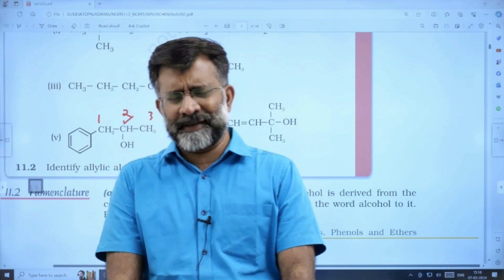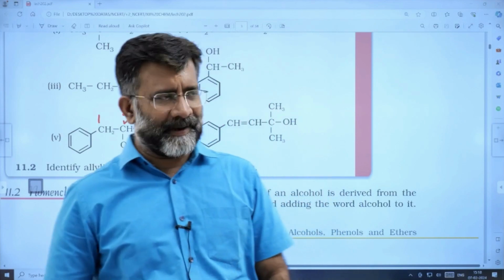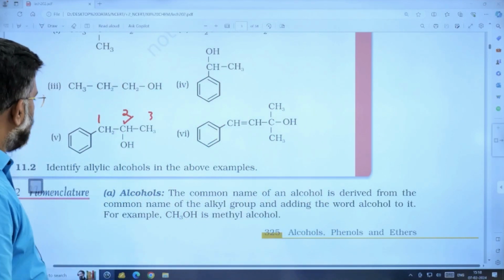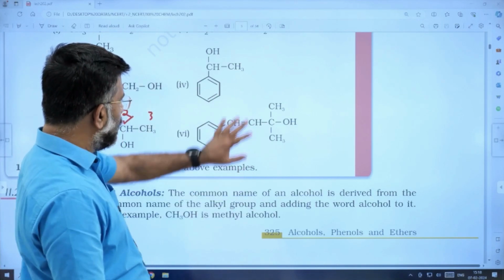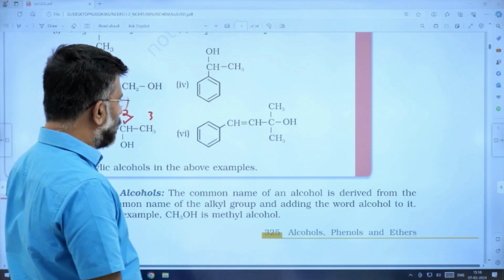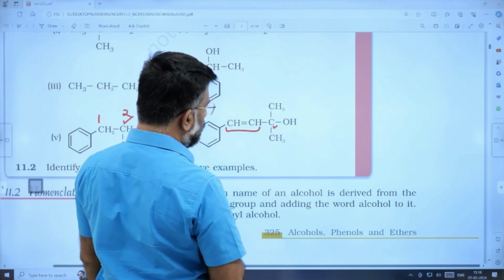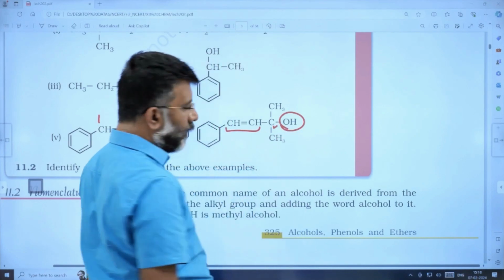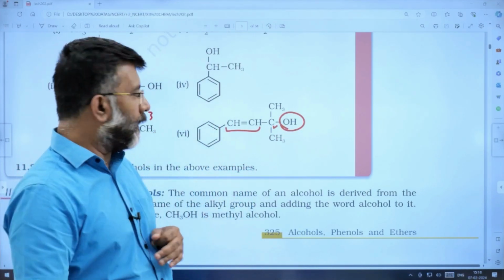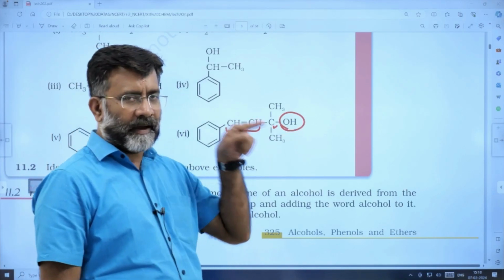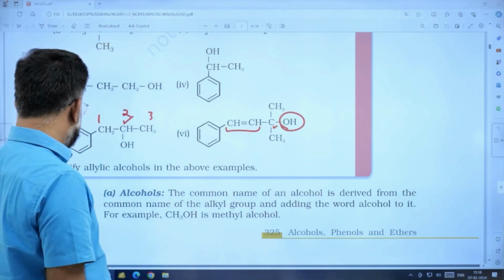Only when you practice will there be doubts, which can definitely be discussed in detail in the classes. Asking how many are allylic alcohol? Is it allylic or not? For example, is this allylic or not? Yes, it is allylic. A double bond is there, this carbon is the allylic carbon, and this is an allylic alcohol. What allylic? Primary, secondary or tertiary? It is a tertiary allylic, COH. Allylic and at the same time tertiary allylic, like that.